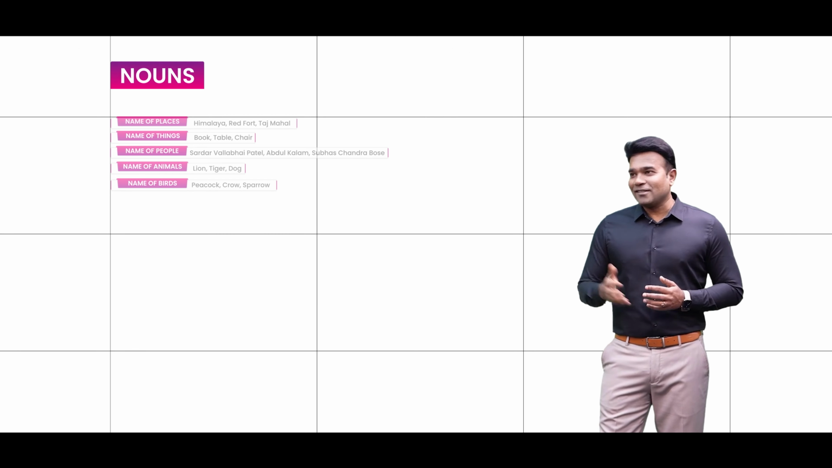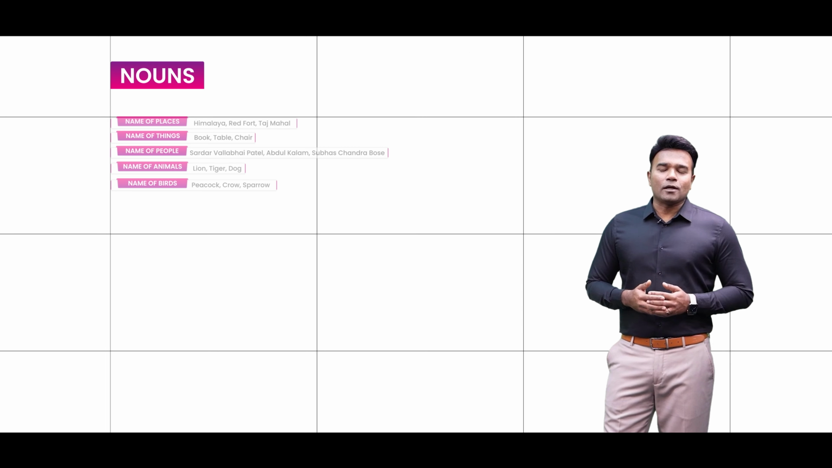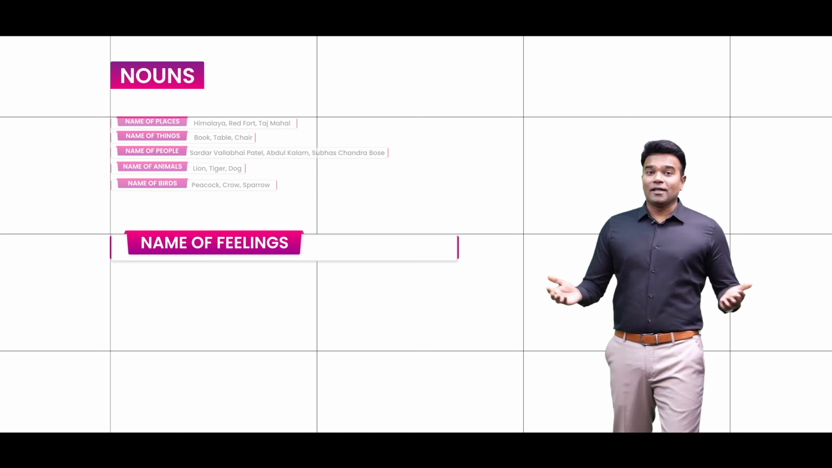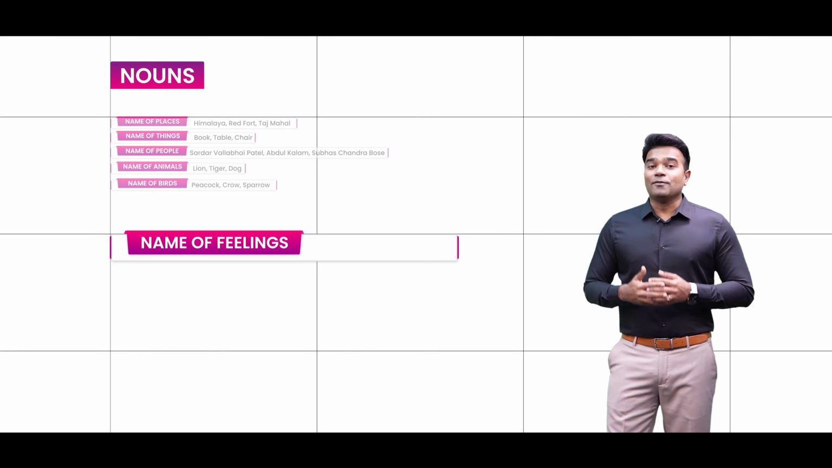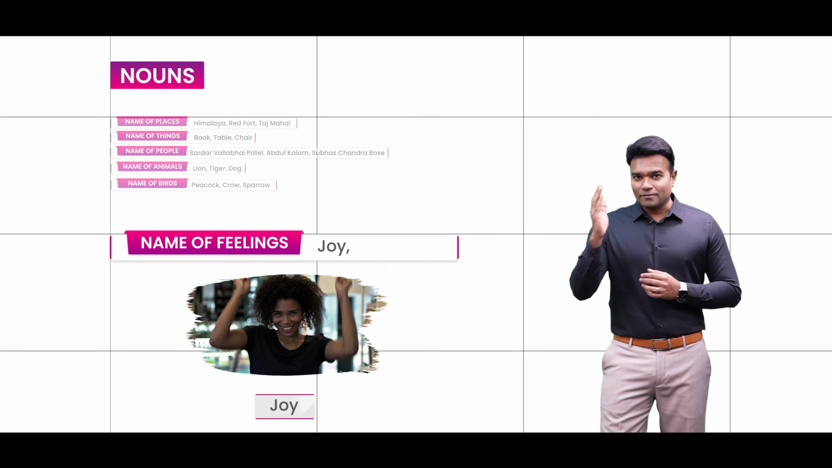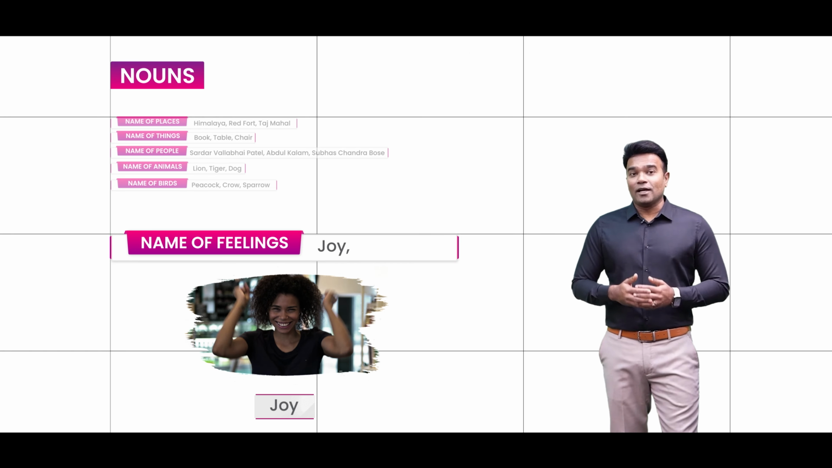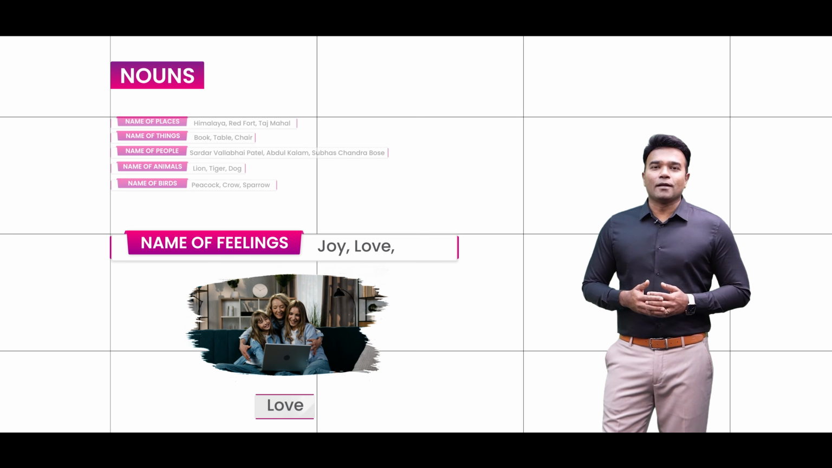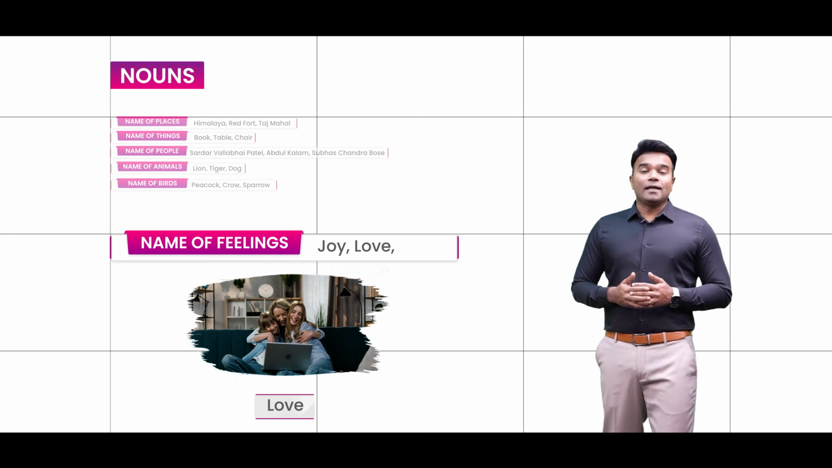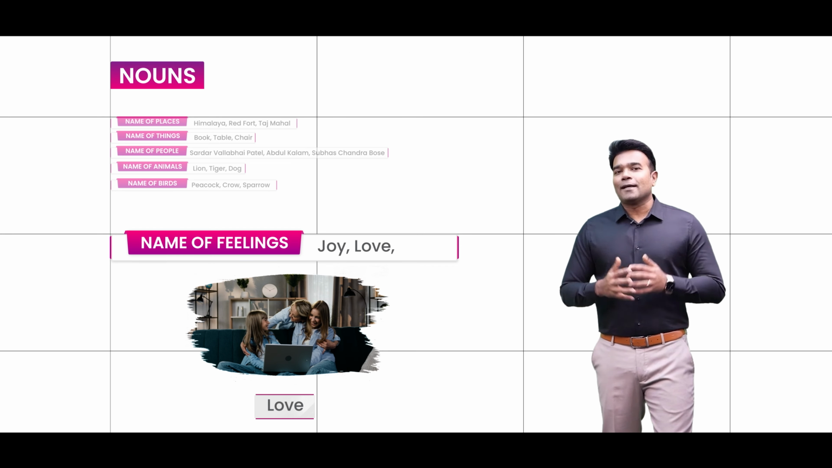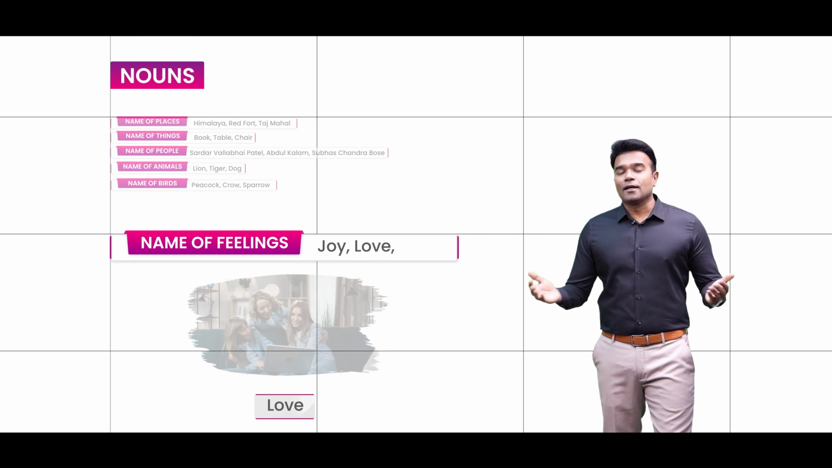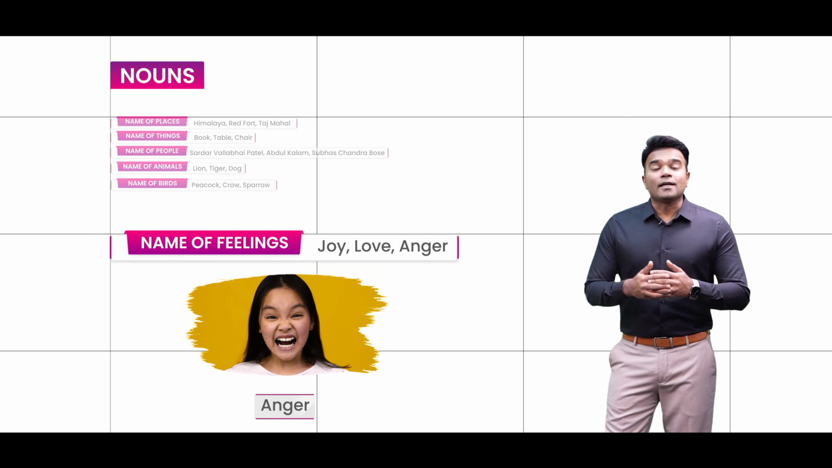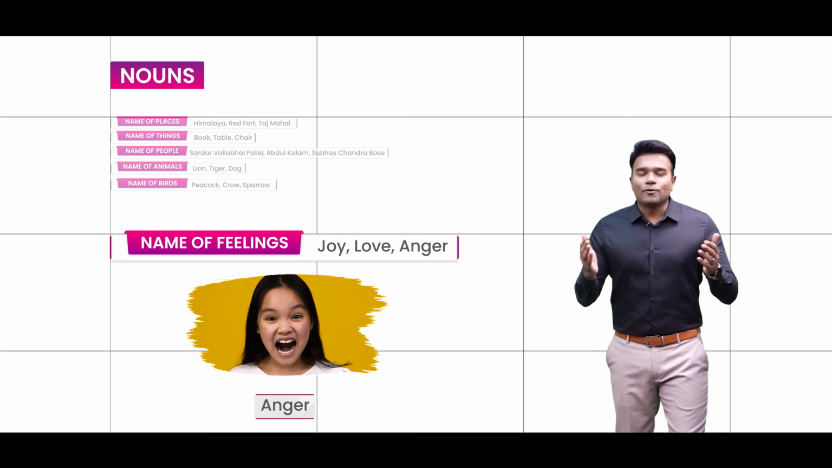But not just these are categorized as nouns in English. What you really need to understand is that even the names of feelings are also categorized as nouns. If that's confusing, have a look at this word joy. It is naming a feeling after all, and even this is categorized as a noun. Or take this word love. Even this represents a feeling, and is also categorized as a noun in English. Even the feeling of anger, the word anger, is also categorized as a noun. So nouns also represent the names of feelings.